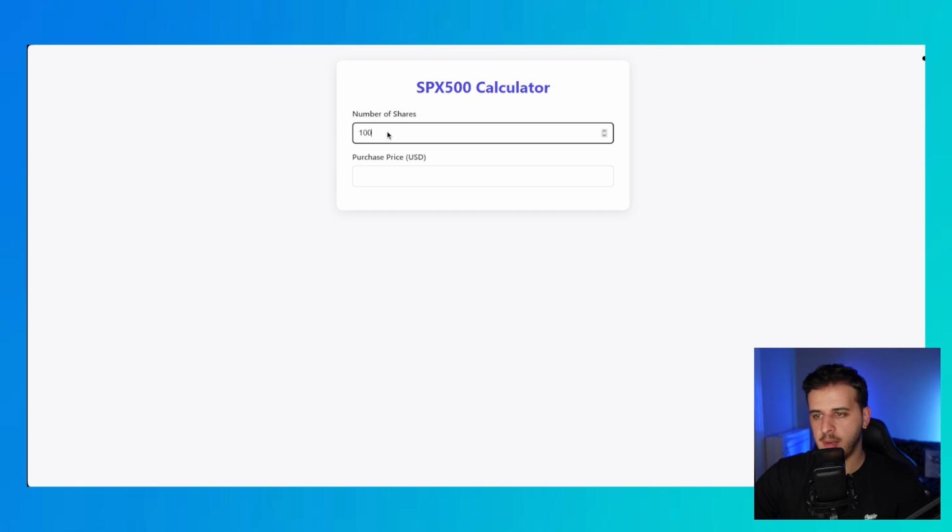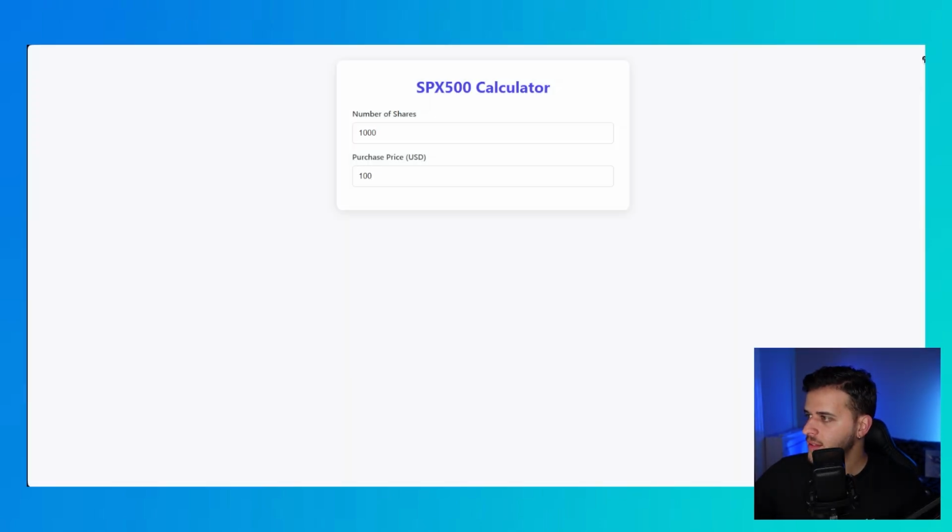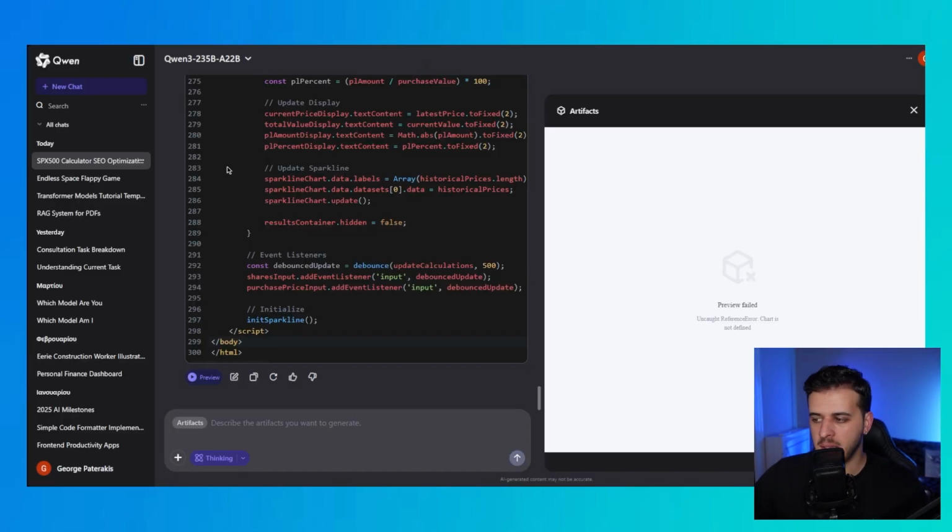And this is the SPX 500 calculator. Yeah, so it uses an API. This is the toggle mode. Doesn't look good. I'm a little disappointed in the result, but who knows? Maybe I'm wrong. Maybe this model is good, but it didn't really excite me. I think it's a little dumb, or it's not super optimized to have nice visuals. What it creates may work, but I don't know. I'm not super excited, in all honesty.